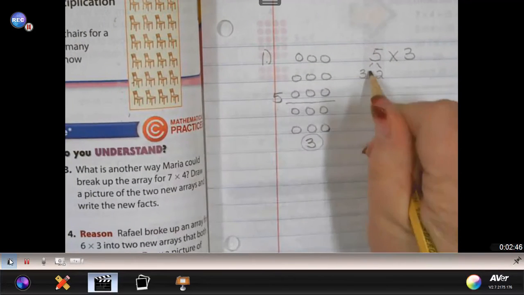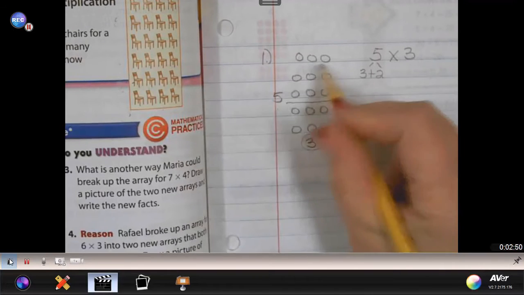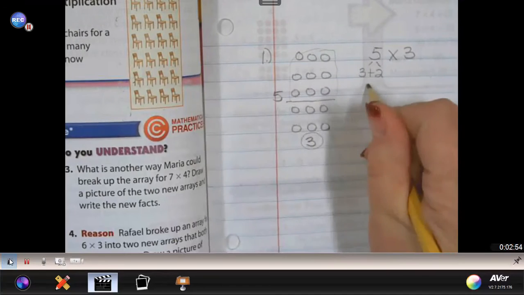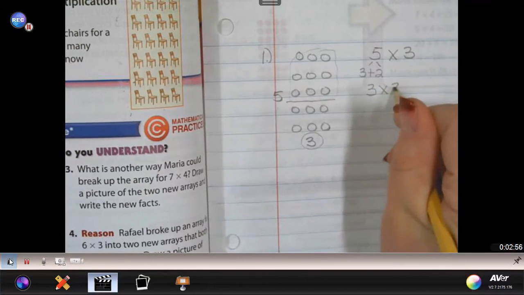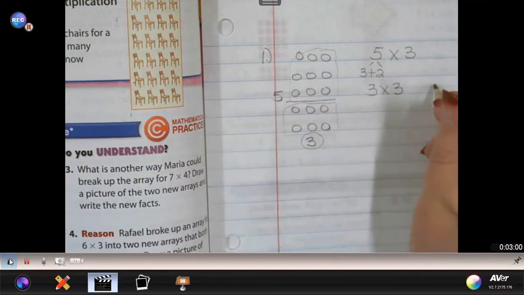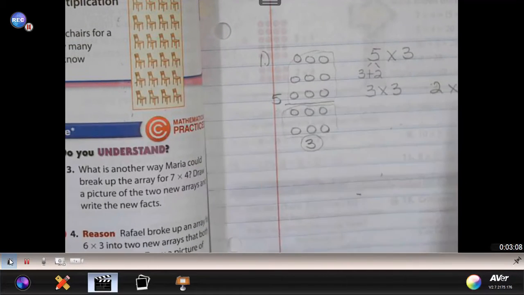And when we break that up into 3 rows and 2 rows, we're still going to multiply. If you look here, there are 3 rows of 3, and here you look at the smaller array and you have 2 rows of 3.